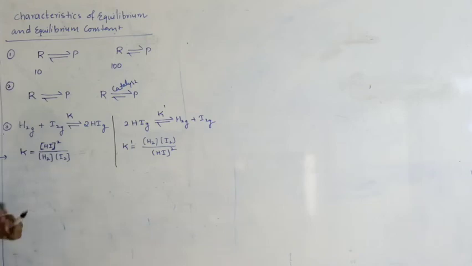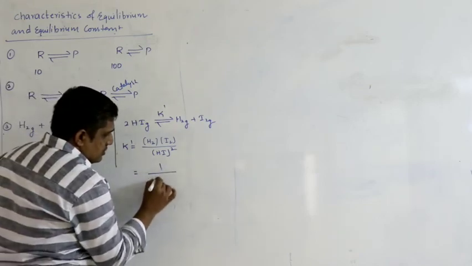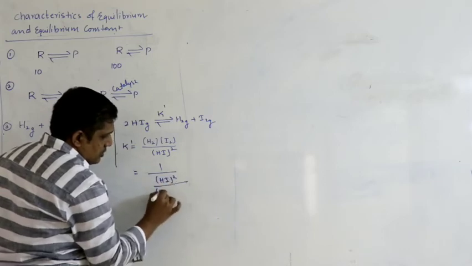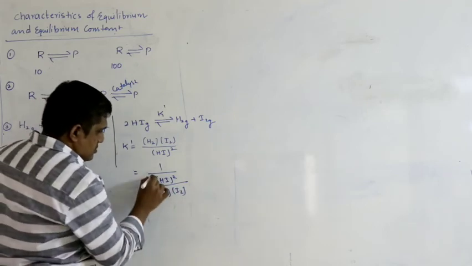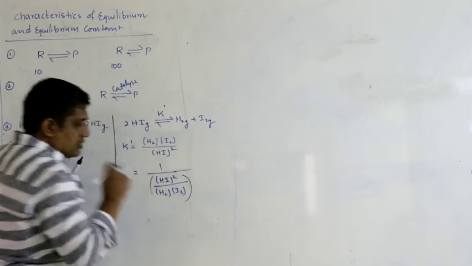What will be the relation? Let us see. Now what can I write this equation as? I can write this equation like this.